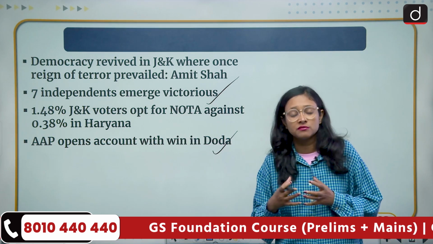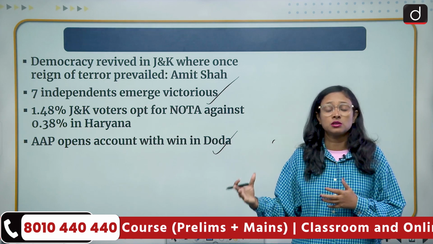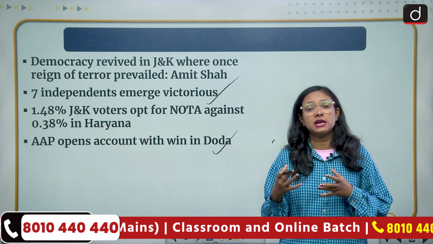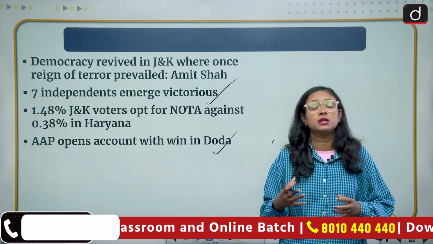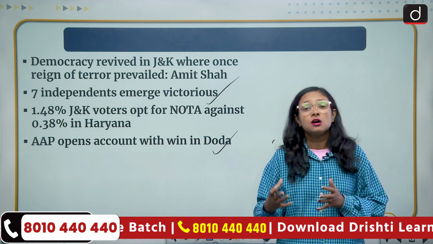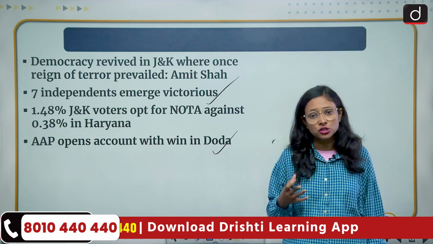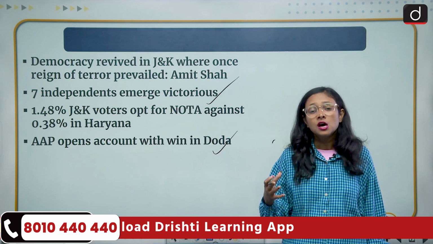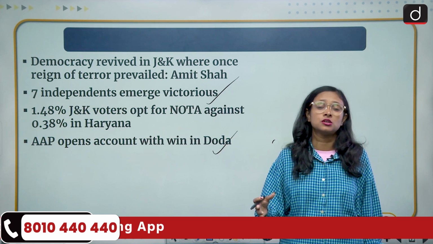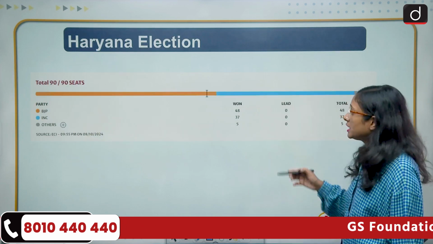So what highlights do we have? Several new parties also got representation in the Jammu and Kashmir Legislative Assembly election, and 3 women candidates were elected this time, though women's numbers are very low, and independent voices were also given this opportunity. So these are the highlights of Jammu and Kashmir: after the abrogation of Article 370, there was the conduct of the assembly election, and the main demand was for the return of statehood. So here we'll come to discuss the Haryana election.